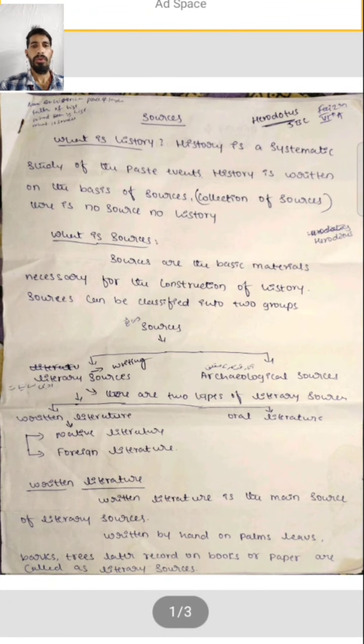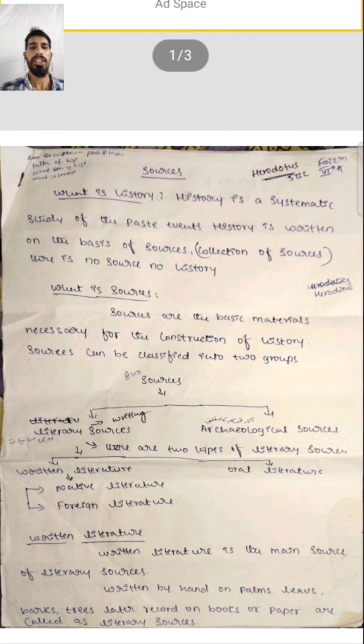In this class, we are going to study sources. Before going to the sources, we will study what history is. Dear students, all of you know that Herodotus is called the father of history. History is a systematic study of past events. History is written on the basis of a collection of sources. If there is no source, there is no history.